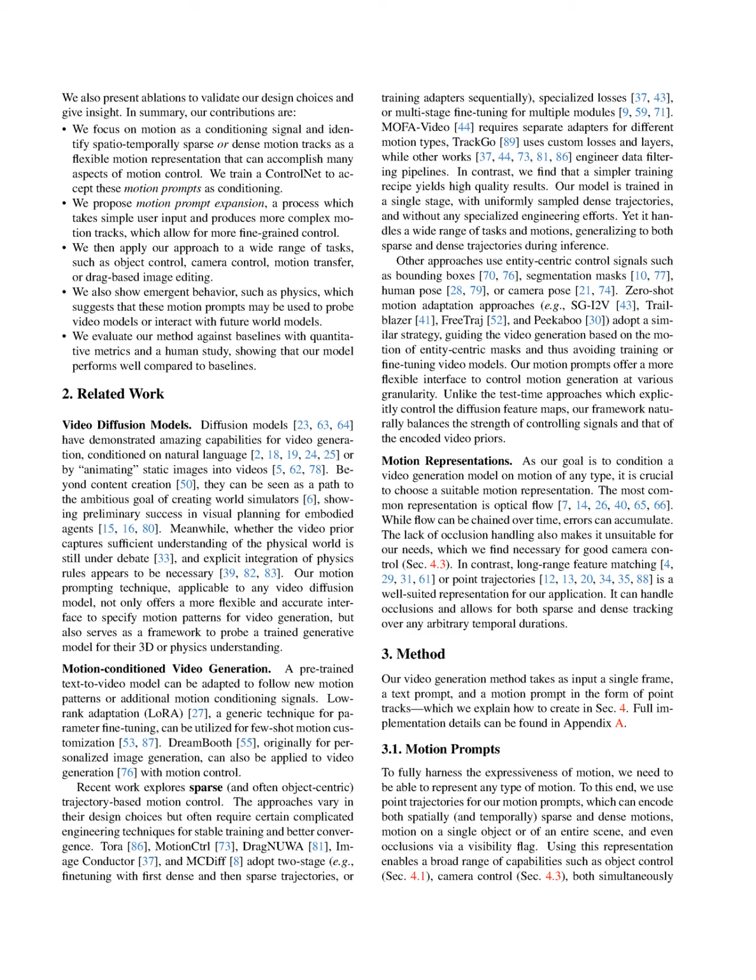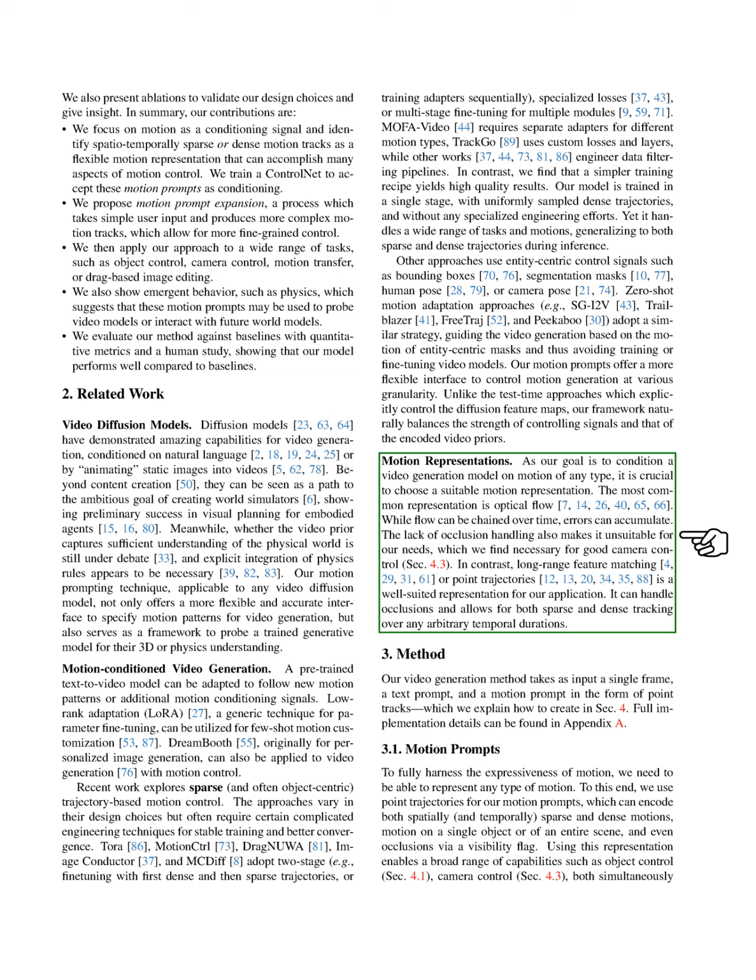Section Summary. In this section, we emphasize the importance of motion in video generation and propose using spatio-temporally sparse or dense motion trajectories as a flexible representation for controlling video motion. We introduce motion prompt expansion to translate high-level user requests into detailed motion trajectories, enabling fine-grained control over various tasks while demonstrating our model's effectiveness through quantitative results and human studies.